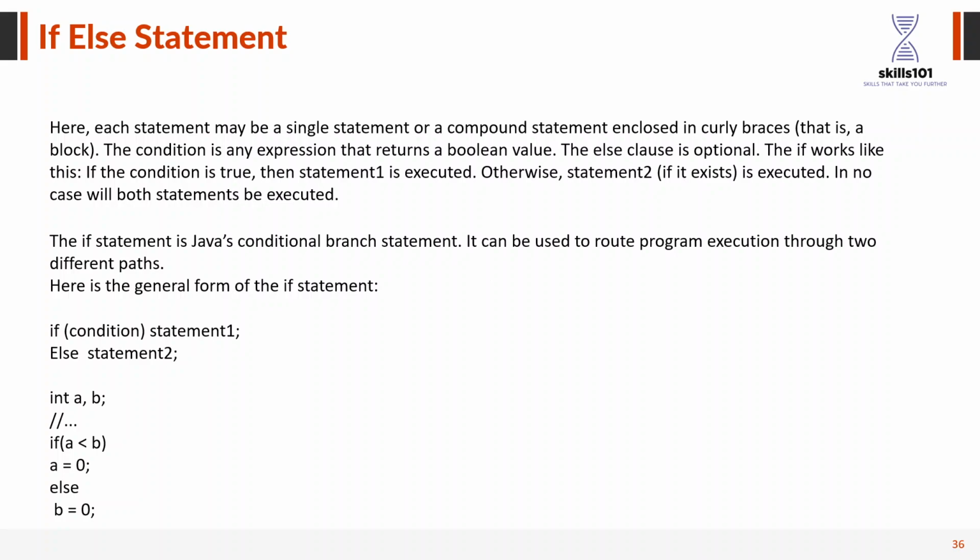So if we are going to train machines on it, the basic decision statement is if else. So there are two ways. Like in normal life, if I'm driving, there are two ways. One is left and one is right. So I have to choose between them. So if I'm going to choose left, then I'll go left.